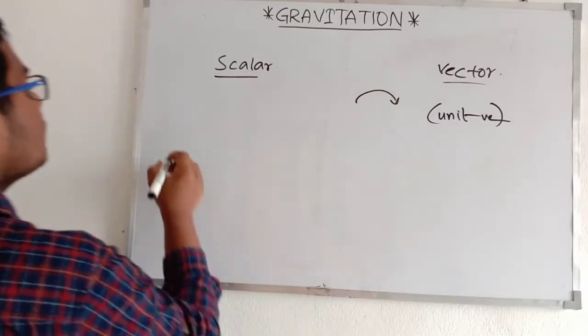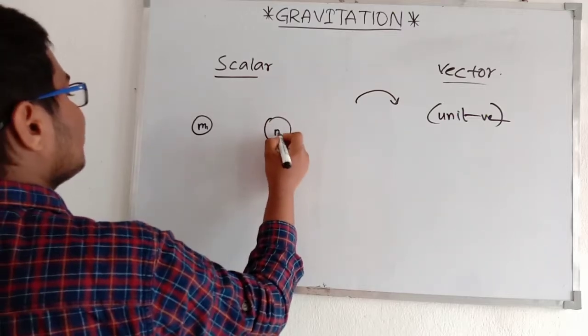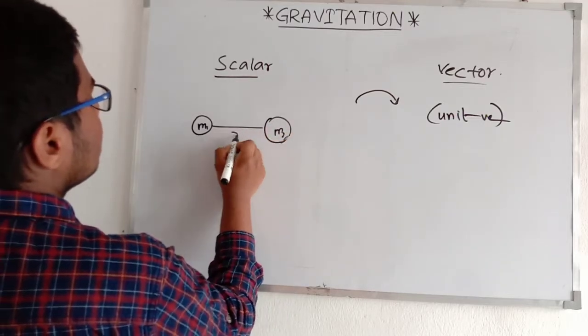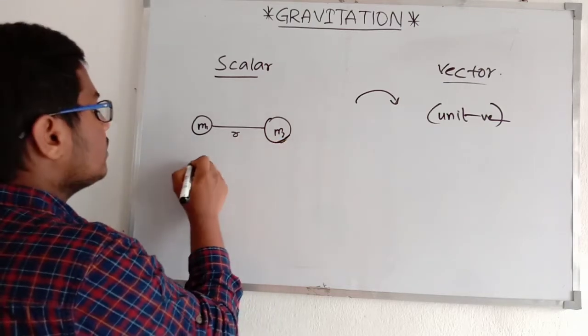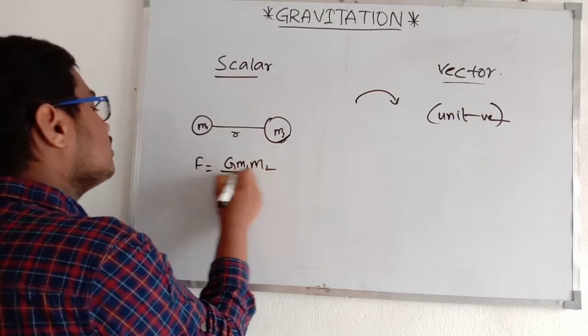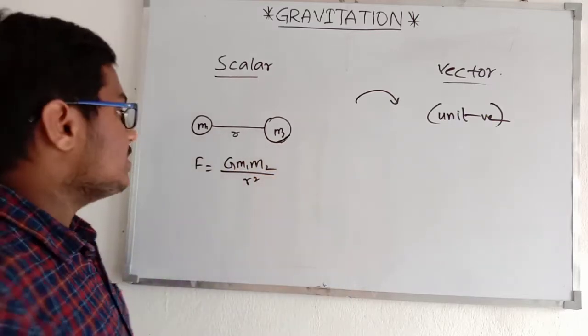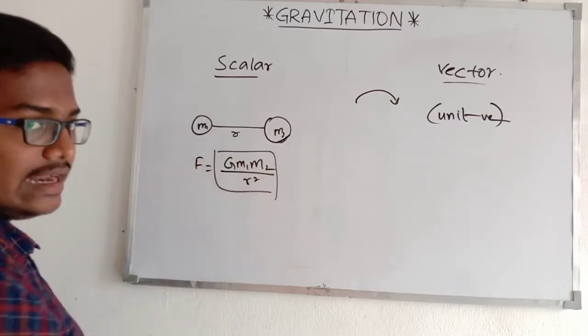Let me take an example. If I have two masses m1 and m2 at a distance r, I got the value of the gravitational force equal to G m1 m2 upon r square. This is the magnitude, right?